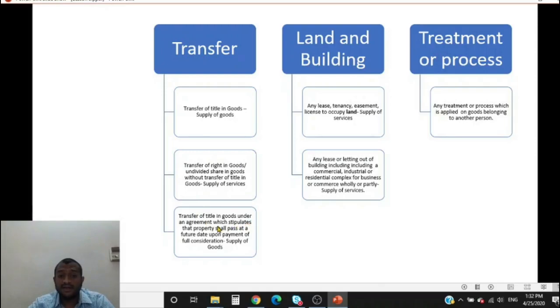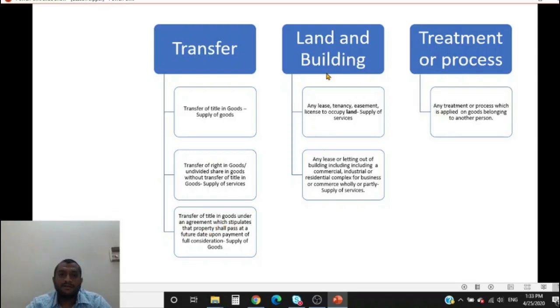Transfer of title in goods under an agreement which stipulates that property shall pass at a future date on payment of full consideration. This is nothing but a clear hire purchase or sale on approval. In the hire purchase, what happens? Only after payment of the last installment, ownership transfers to the hire purchaser. So in this case, it is a supply of goods. Even though I pay hire purchase installments, it will be treated as supply of goods only and subject to GST at the rate applicable to the goods. If you look at the rate notification, you will understand clearly. So this is nothing but hire purchase transaction.